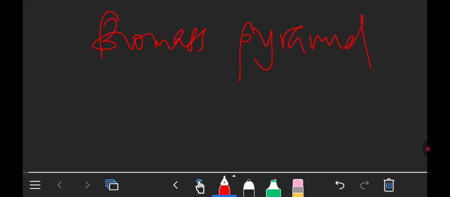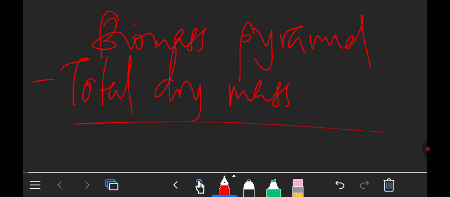Let's look at another type of pyramid, which we are calling a biomass pyramid. So what is biomass? Biomass is just the total dry mass of an organism. The total dry mass of an organism is what is known as biomass. So a pyramid of biomass is just a pyramid which shows the total dry mass of an organism at each trophic level.